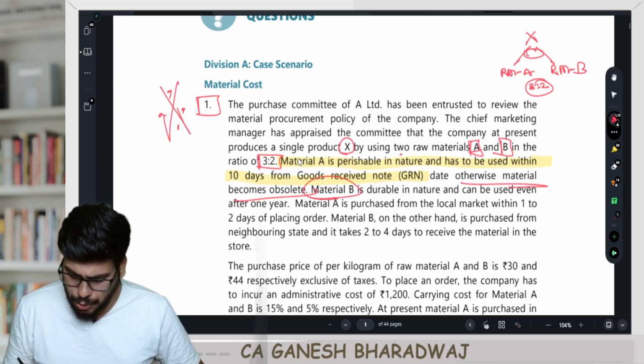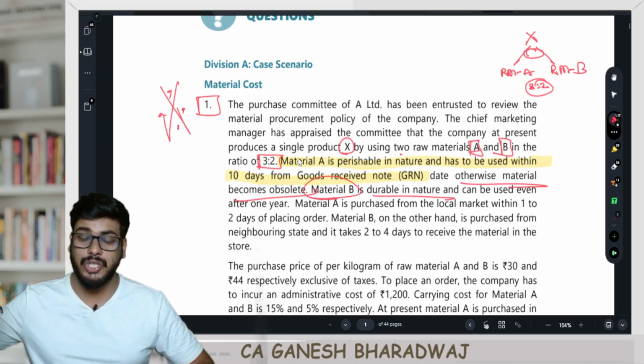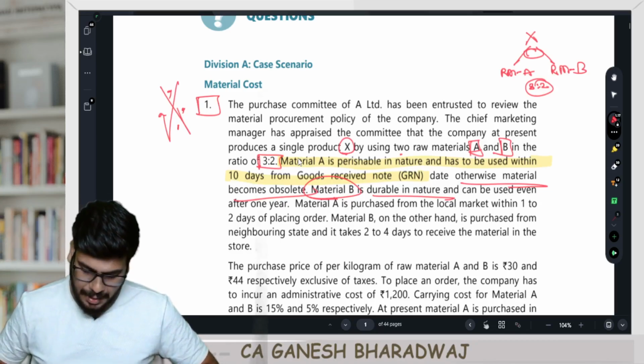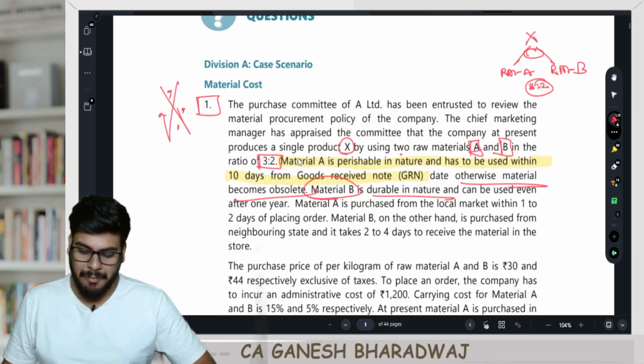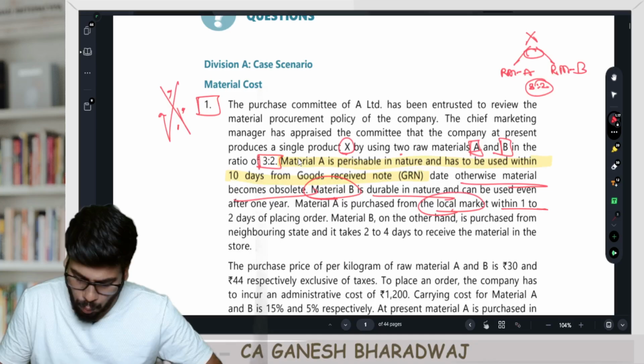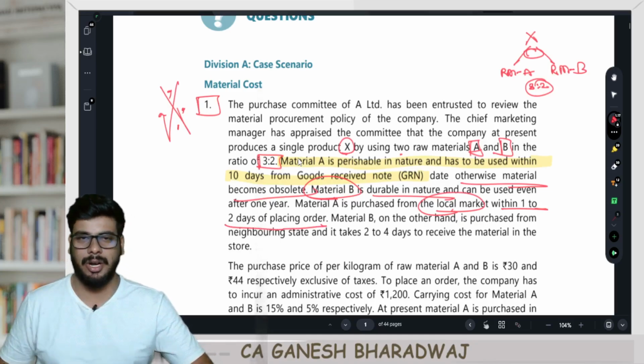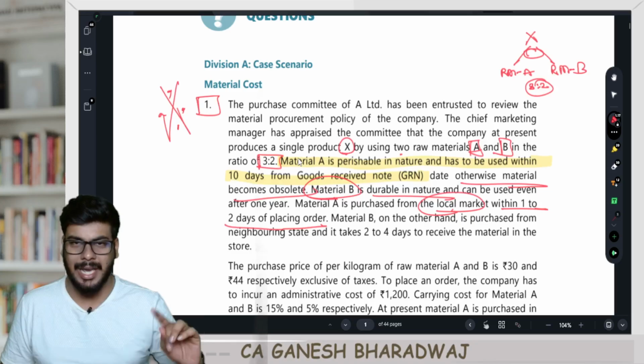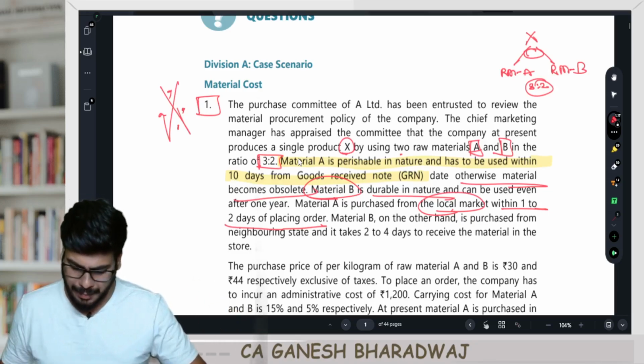Material B is durable in nature and can be used even after 1 year. Clear with this, guys, right? Now, material A is purchased from a local market within 1 or 2 days of placing an order. So if I place an order for material A, I will generally get it within 1 or 2 days max.